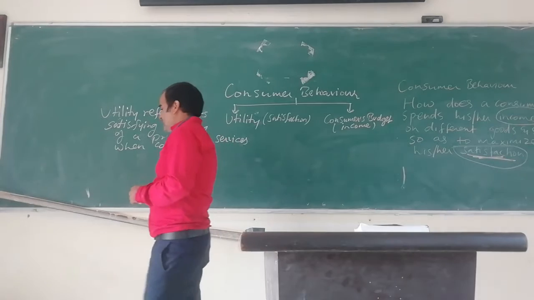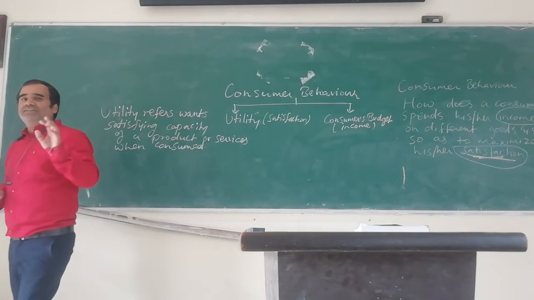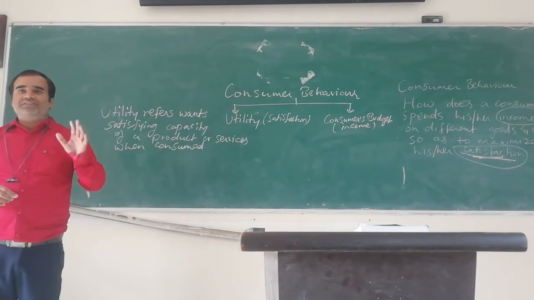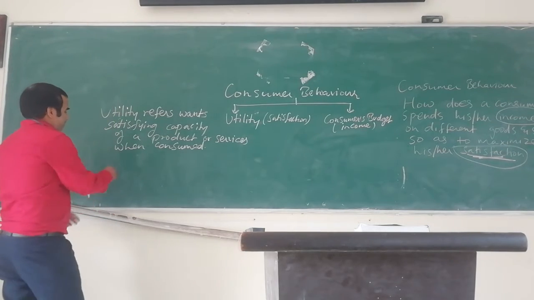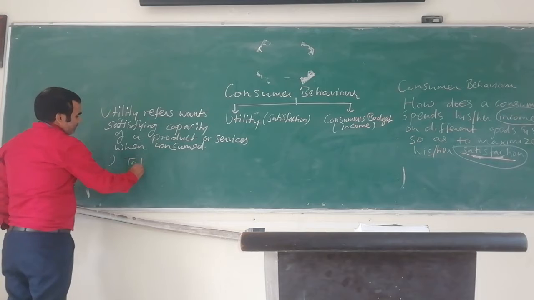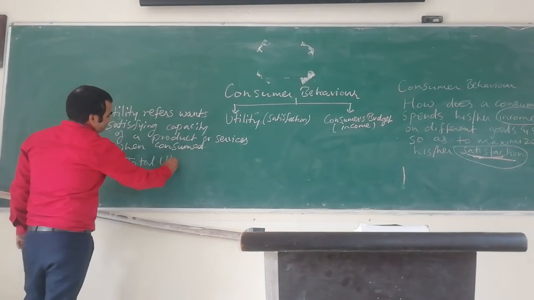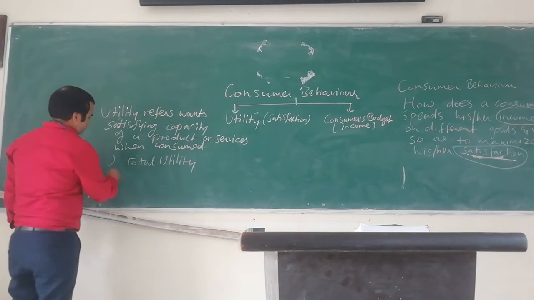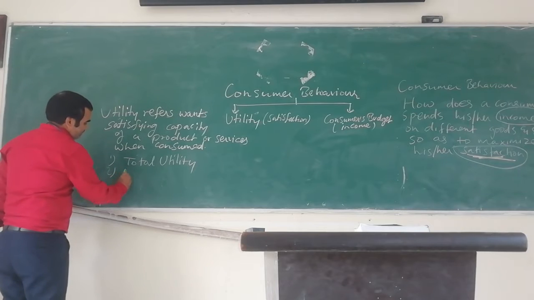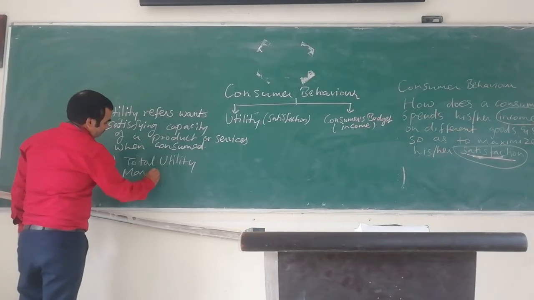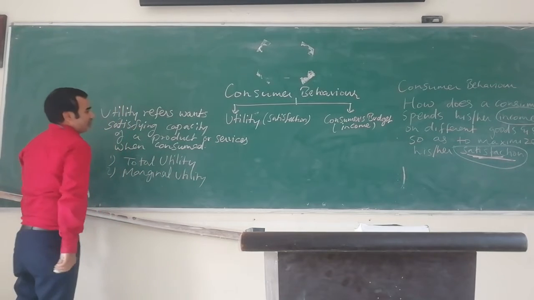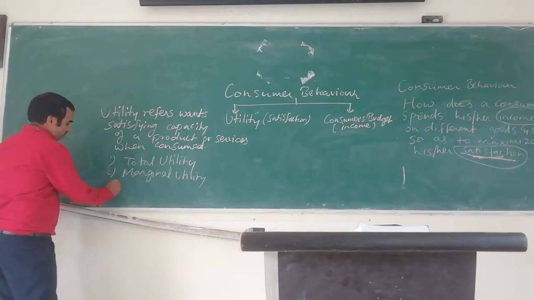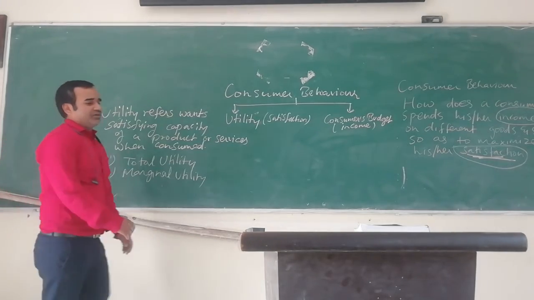Now, utility is divided into two stages. First is total utility, then marginal utility. No, average is not taken here.